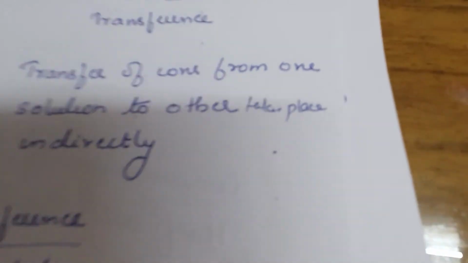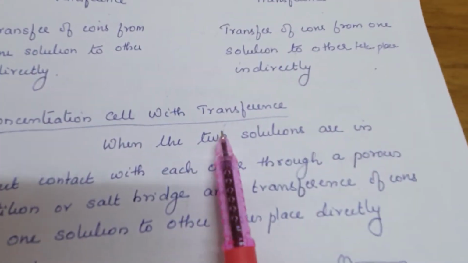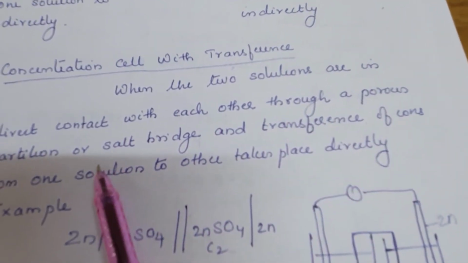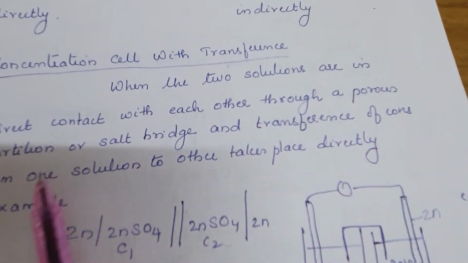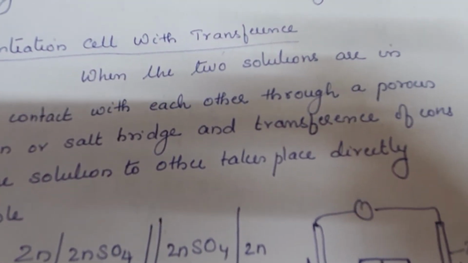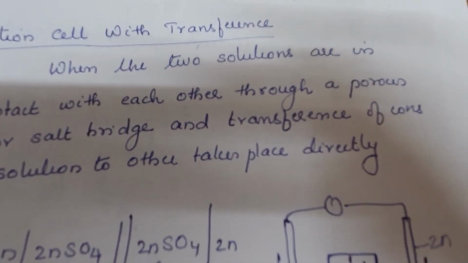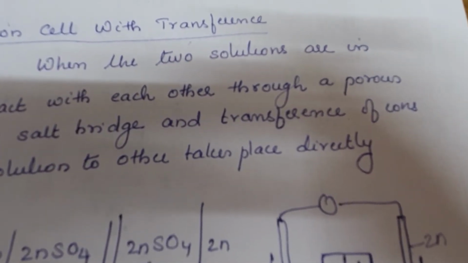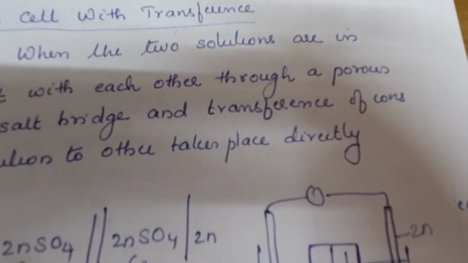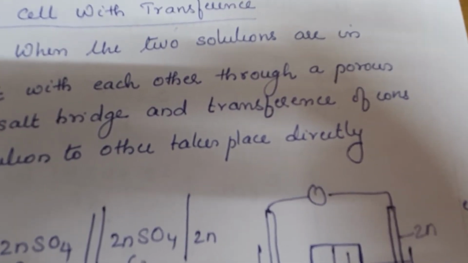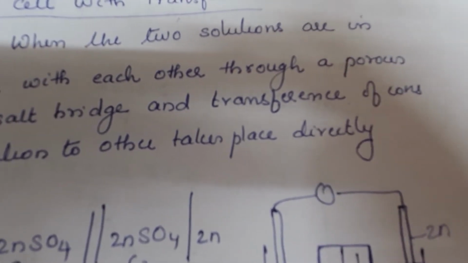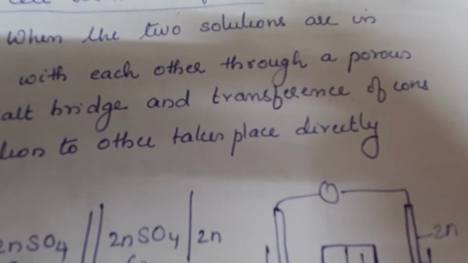When we see it, you will understand more. So concentration cell with transference is when two solutions are in direct contact with each other through a porous partition or salt bridge, and transference of ion from one solution to the other takes place directly. You just remember we are taking two electrolytes of different concentration connected through a salt bridge. Then two similar electrodes are put and connected externally through a wire. It constitutes a galvanic cell, and that galvanic cell is known as concentration cell with transference.